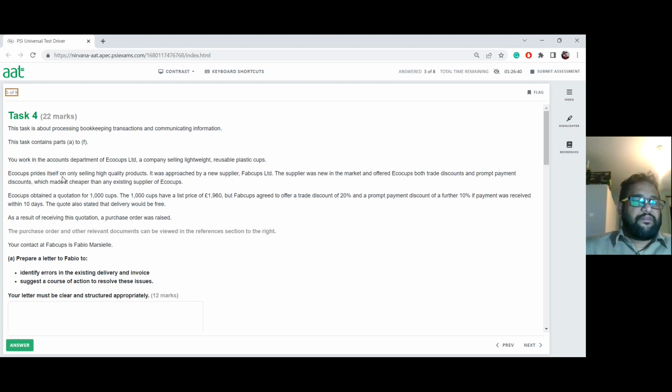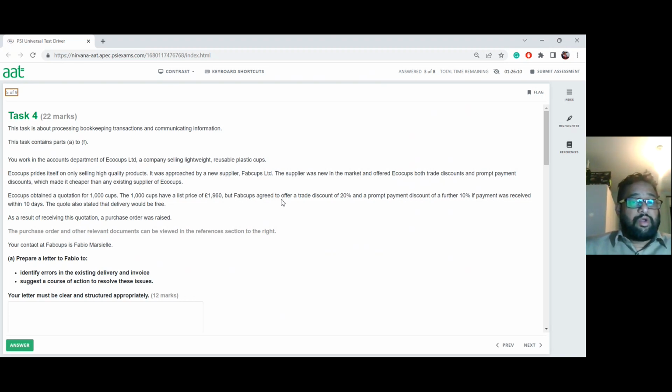Eco Cups prides itself on only selling high quality products. It was approached by a new supplier, Fab Cups Limited. The supplier was new in the market and offered Eco Cups both trade discount and prompt payment discounts, which made it cheaper than its existing supplier. Eco Cups obtained a quotation for 1,000 cups at a list price of £1,960.